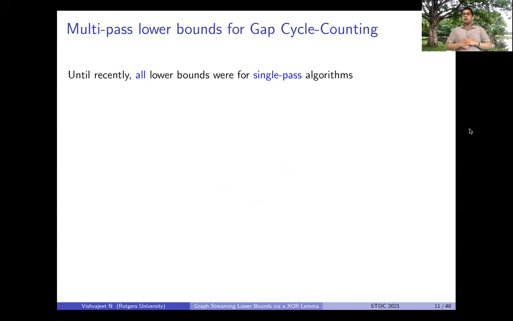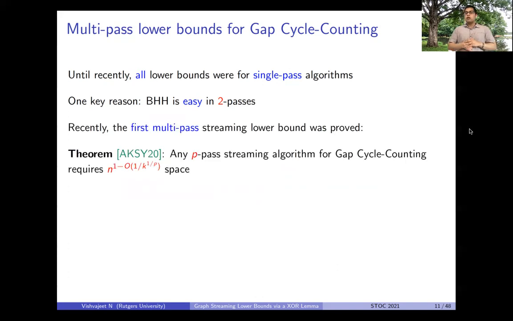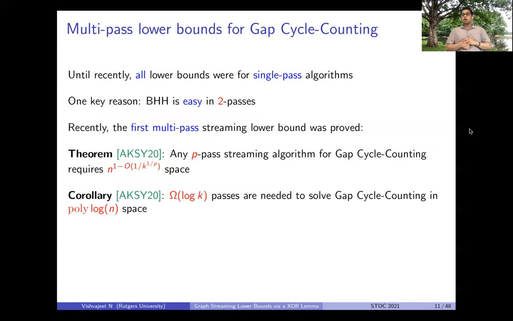So it turns out that all lower bounds for all problems in this line of work, including for important ones like MaxCut, were for single pass algorithms. And the key reason for this is that BHH is easy in 2 passes. So only last year, Assadi, Kol, Saxena, and Yu proved the first multi-pass streaming lower bound. And they showed that any p-pass streaming algorithm for gap cycle counting requires n to the 1 minus O of 1 over k to the 1 over p space. As a corollary, they obtained that omega of log k passes are needed to solve gap cycle counting in polylogarithmic space.